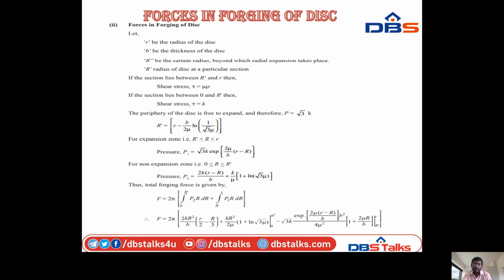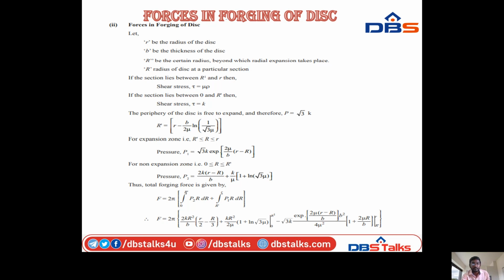Thus, the total forging force is given by capital F equal to 2 pi into integral of 0 to R dash P2 capital R dR plus integral R dash to small r P1 capital R dR. So that is, therefore, the final product of F is equal to 2 pi into 2K R squared by B into R by 2 minus capital R by 3 plus K R squared by 2 mu into 1 plus ln root 3 mu, from 0 to R dash, minus root 3K expansion 2 mu into small r minus capital R by B into B squared by 4 mu squared into 1 plus 2 mu capital R by B, from R dash to small r. So these are all the forces in the final step.